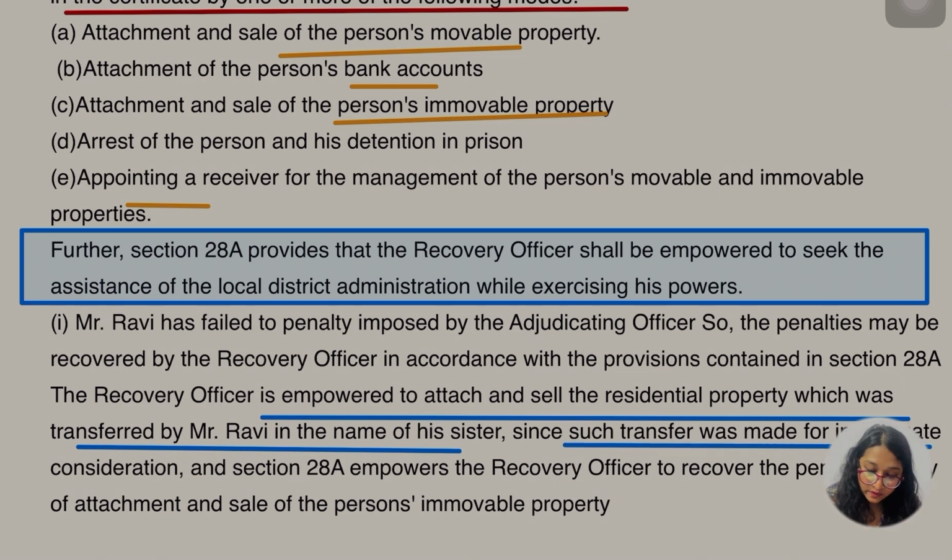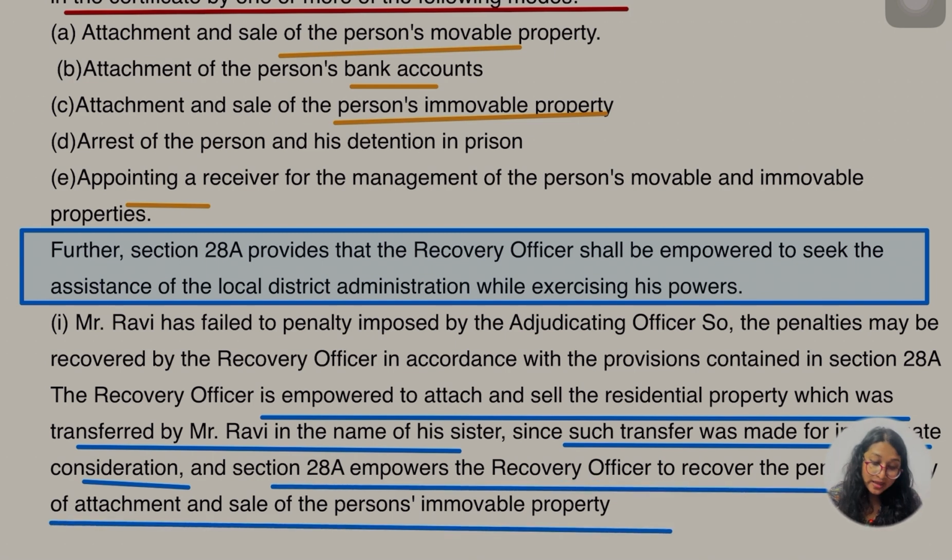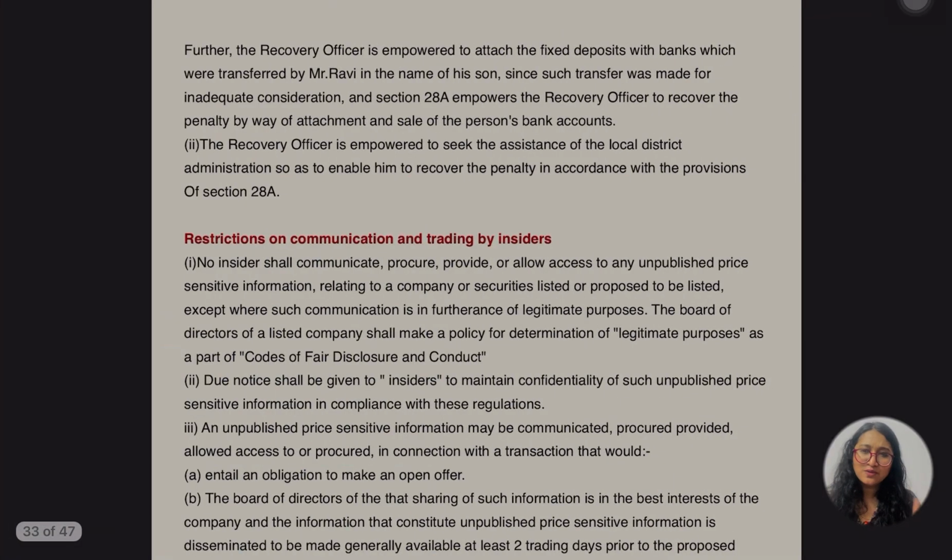Since such transfer was made for inadequate consideration, second thing, because the transfer was not in adequate consideration. If it was, then नहीं होगा, ठीक है. And section 28A empowers the recovery officer to recover the penalty by way of attachment and sale of person's immovable property. Okay, so first thing was clear na.